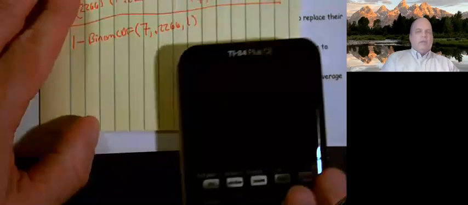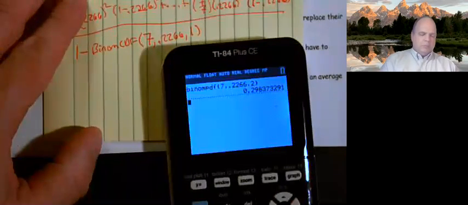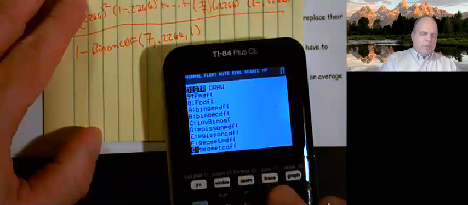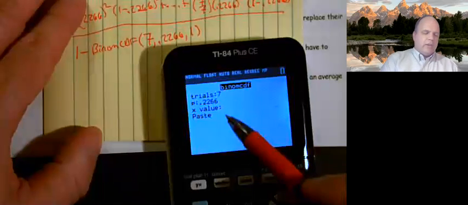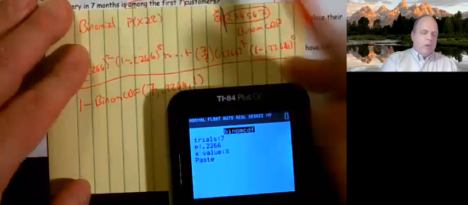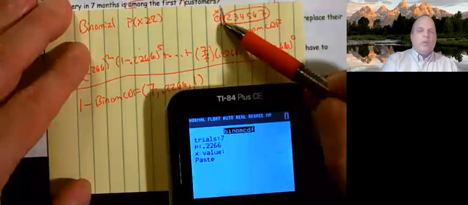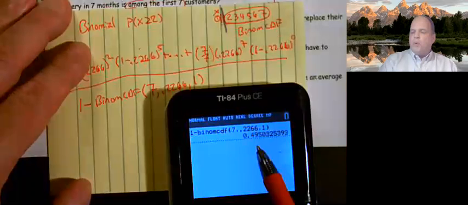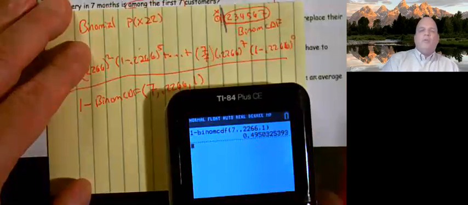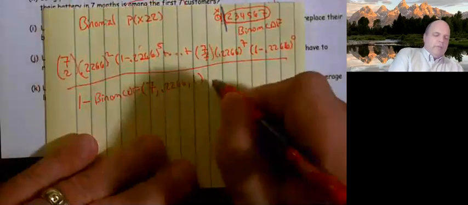So in the calculator, 1 minus second vars, binomial CDF, trials of 7, probability 0.2266. I'm subtracting out the highest one I don't want. I want 2, so you can't take away 2, but I'll let you take away the 1 because I didn't really want it. When I do that, I end up getting 0.4950.